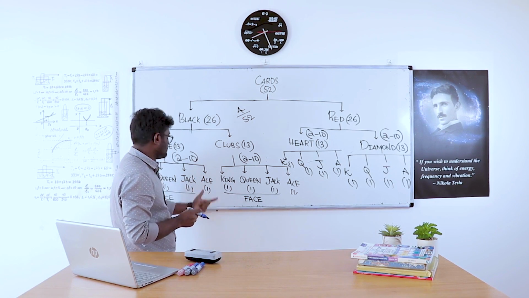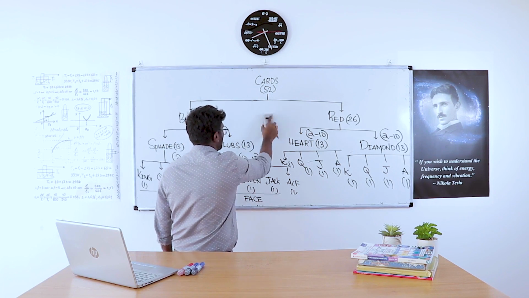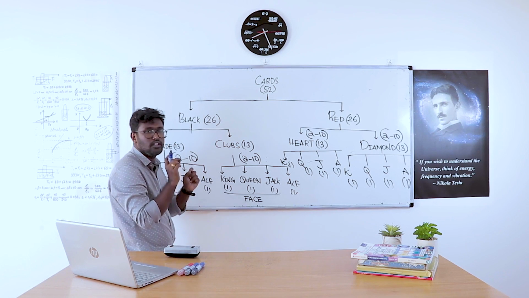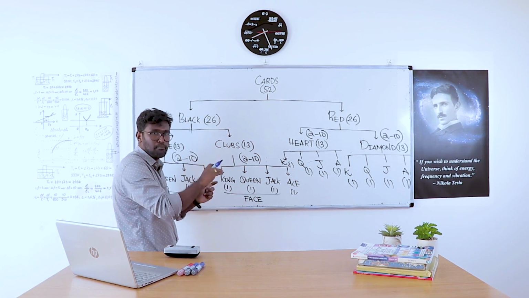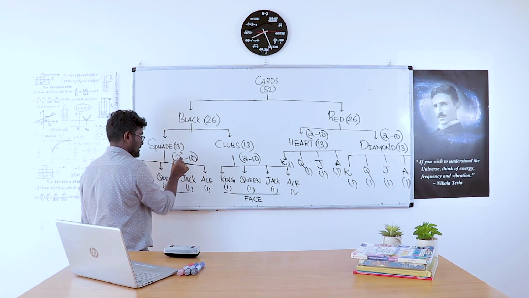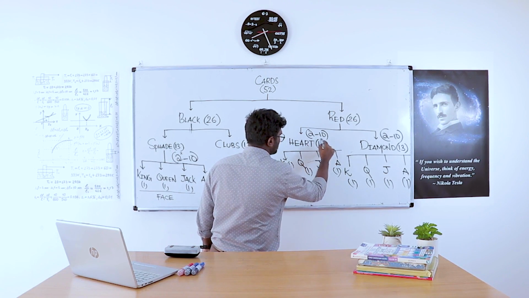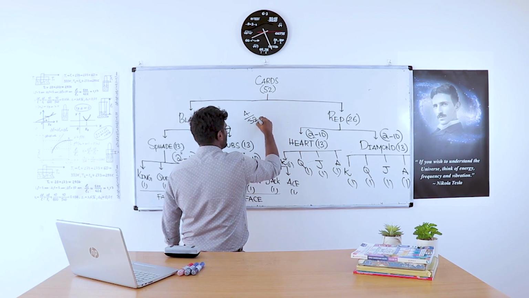So this is the thing. And what is the probability of getting the number 2 from the cards? From the spade, there is 1, 2. Club 1, 2. Heart 1, 2 is there. Diamond 1, 2 is there. That is 4 by 52.